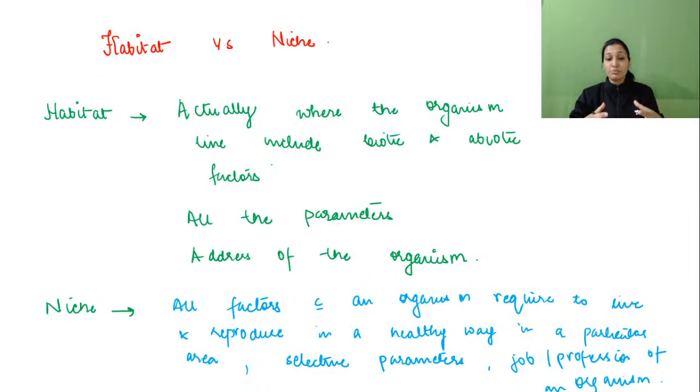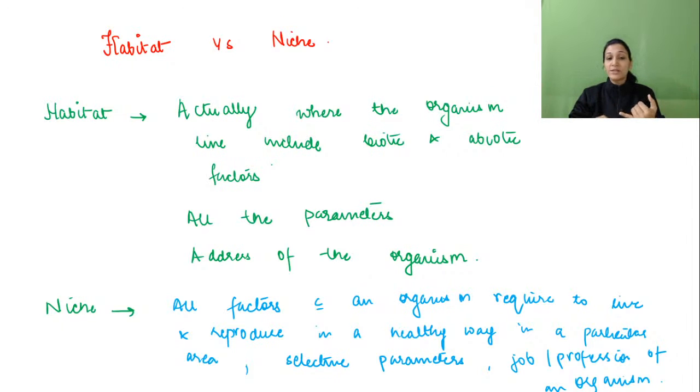So like for a human, what clutter we make in the environment, how we are actually damaging the environment, or when we are saying a fungus living in the environment, what all antibiotics it is releasing in the environment. That will be the job or profession of that particular fungus. When we are talking about man, the job and profession would be what I have told you.